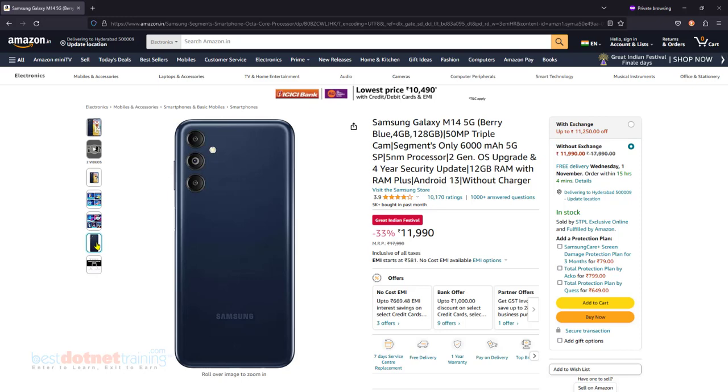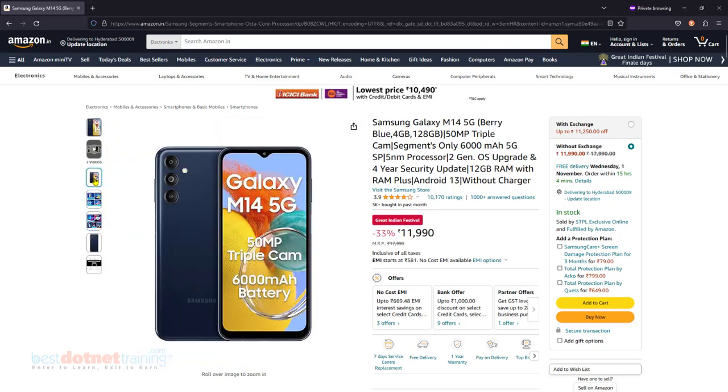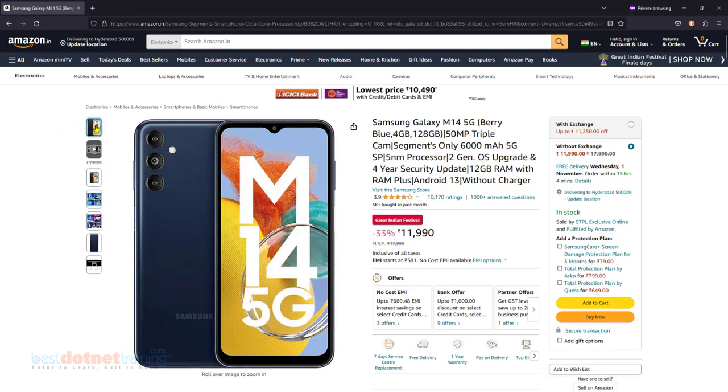On the left hand side, do you see a vertical strip? Can we call these thumbnails? And when you place your pointing device, or let's say your mouse, on any one of the thumbnails, the actual image will be shown, isn't it? Or rather, the image which was uploaded by the seller will be shown here.